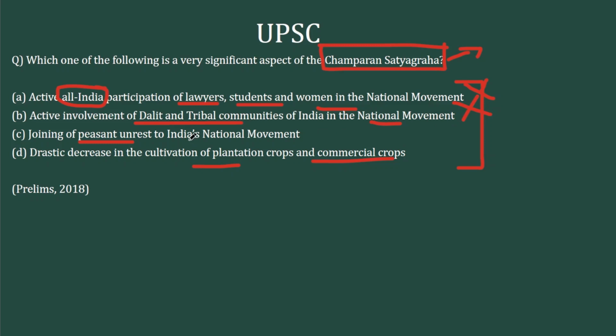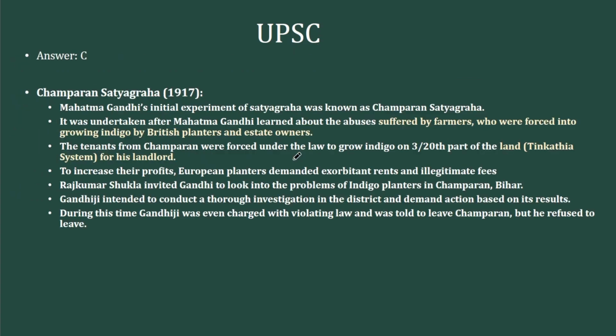The third is joining of peasant unrest to India's national movement, which is the correct option, because Champaran Satyagraha is about peasant unrest. I'll explain that while we discuss the answer key. The last option is drastic decrease in the cultivation of plantation crops and commercial crops. Plantation crops and commercial crops is something that the Britishers were interested in. Indians were forced to cultivate these plantation and commercial crops like indigo. So why would Gandhi protest for a drastic decrease in this? So this again is an inconsistent option. The answer is option C, as I said.